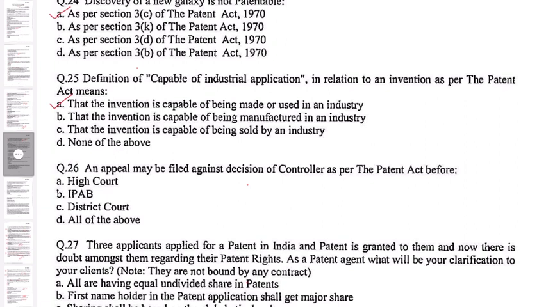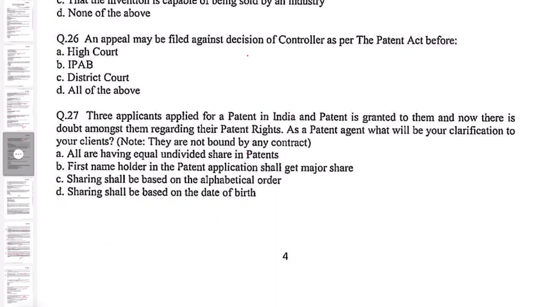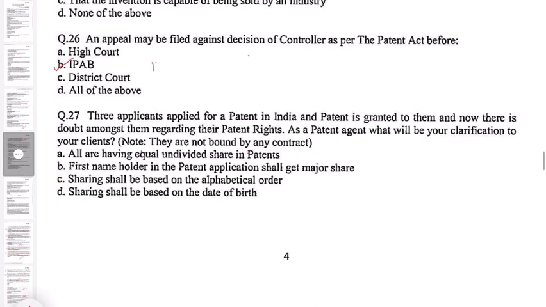A. Question number 26. An appeal may be filed against decision of Controller as per the Patent Act before: High Court, IPAB, District Court, all of the above. So the correct option is B, IPAB. So IPAB stands for the Intellectual Property Appellate Board, and this is given in Section 117A of the Patent Act, appeals to appellate board.